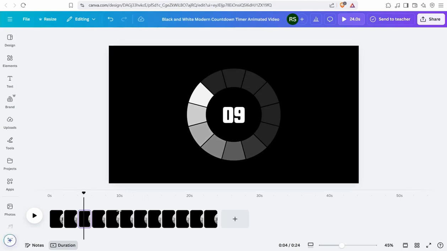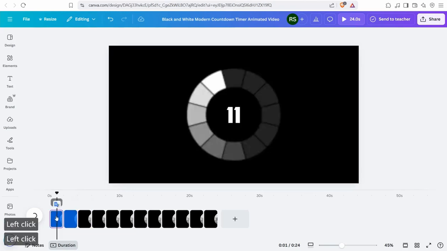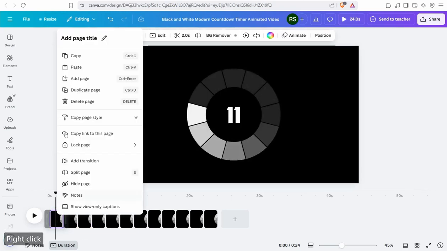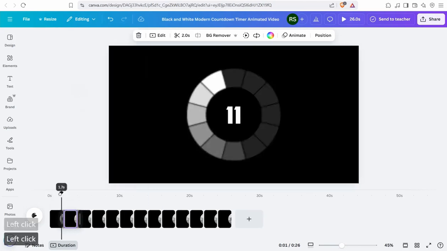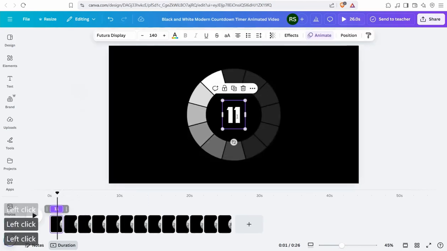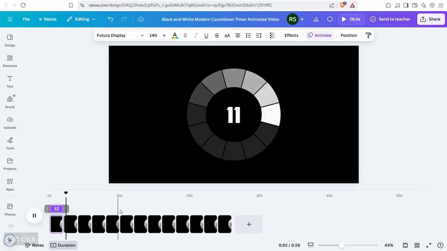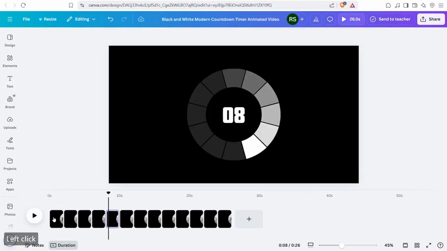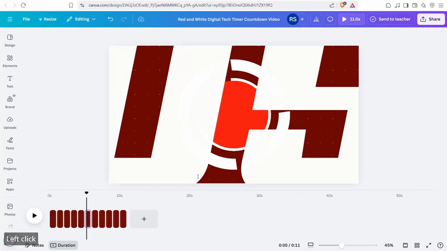How you can do that? Just go to the first page here and click on duplicate page, and go back to the first page, and here you just edit this one to make it 30 or 12 as you like. Perfect. So now you can make your own timer, start from 12 or this template as well.